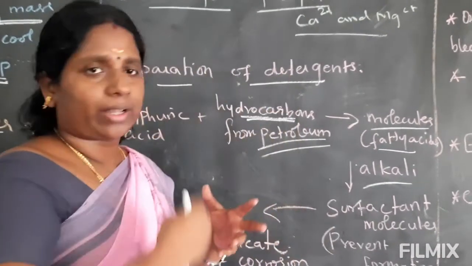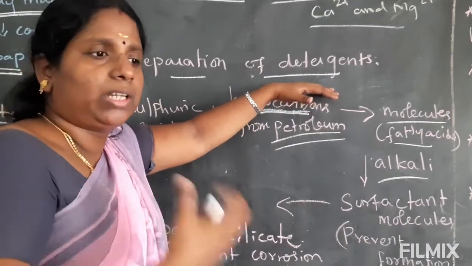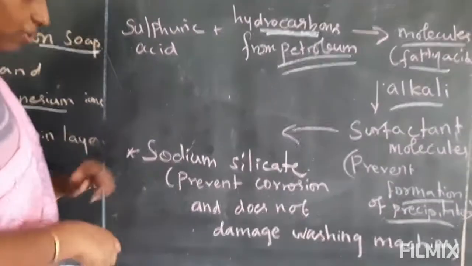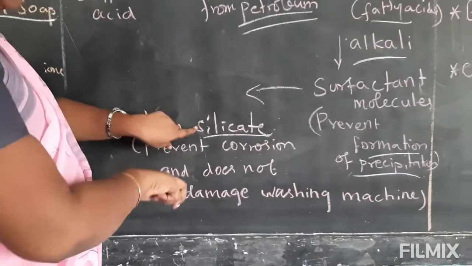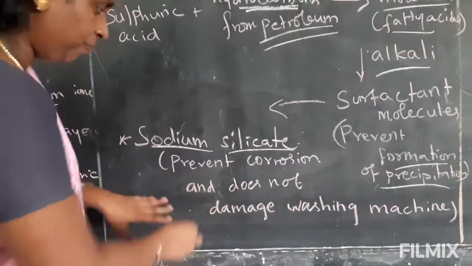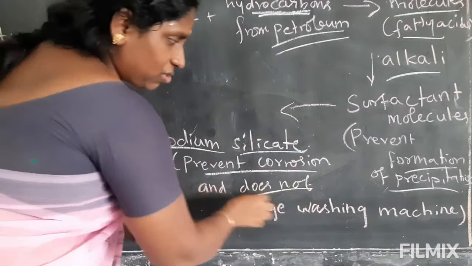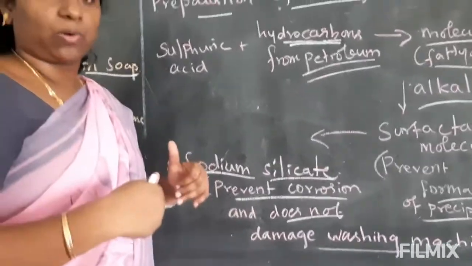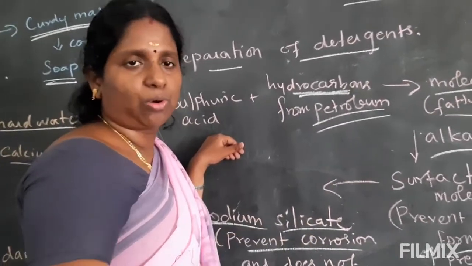So what are the organic compounds we add to this detergent, and what are their uses? Let me see the first organic compound, sodium silicate. If you add sodium silicate to the detergent preparation, it will prevent corrosion and does not damage the washing machine. Nowadays we use washing machines to wash our clothes, using detergent.